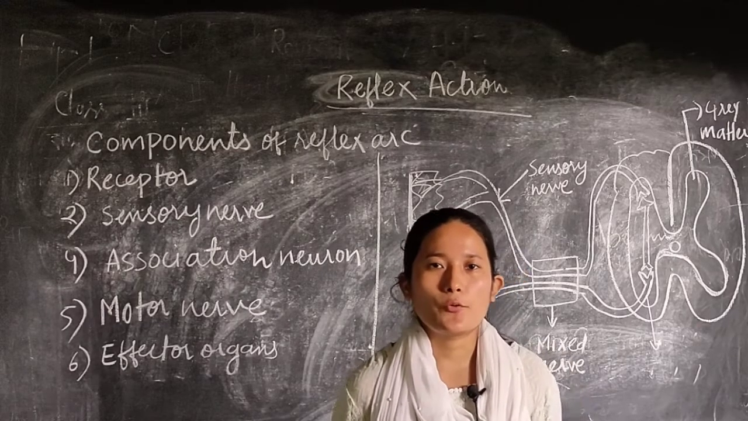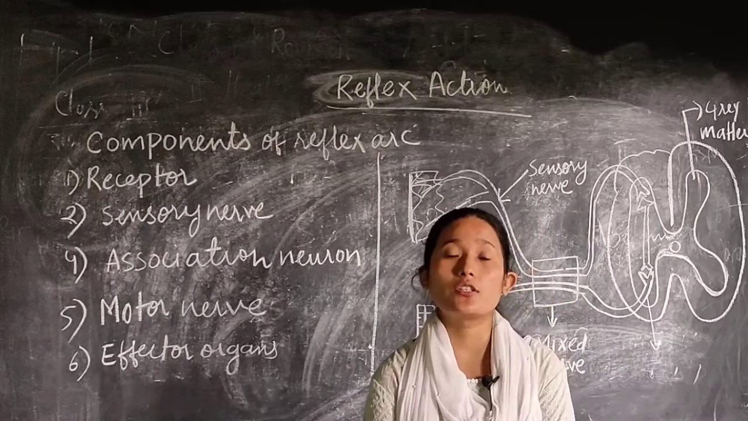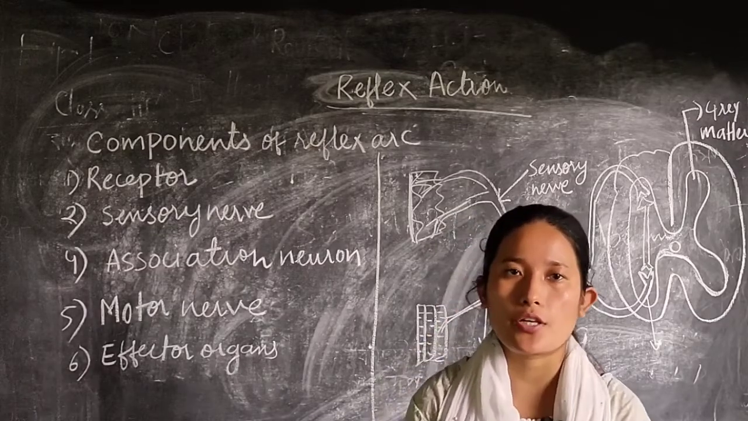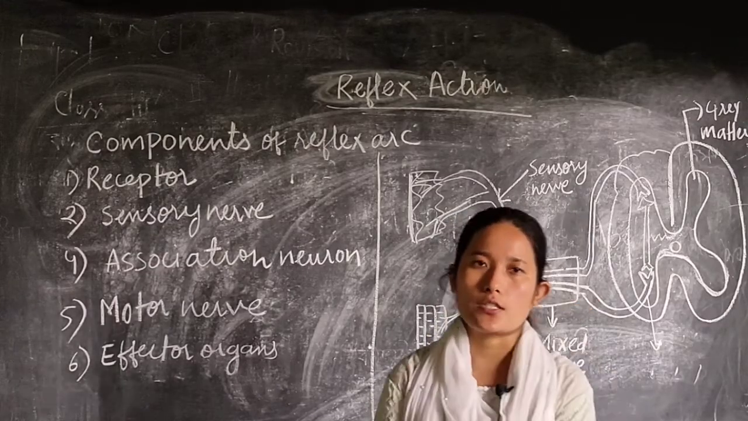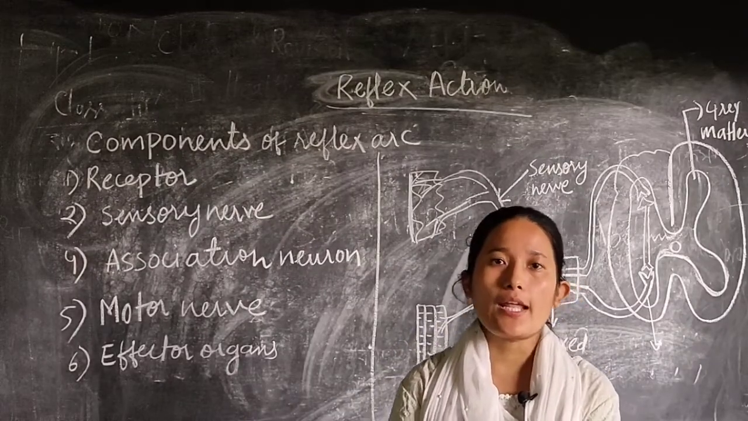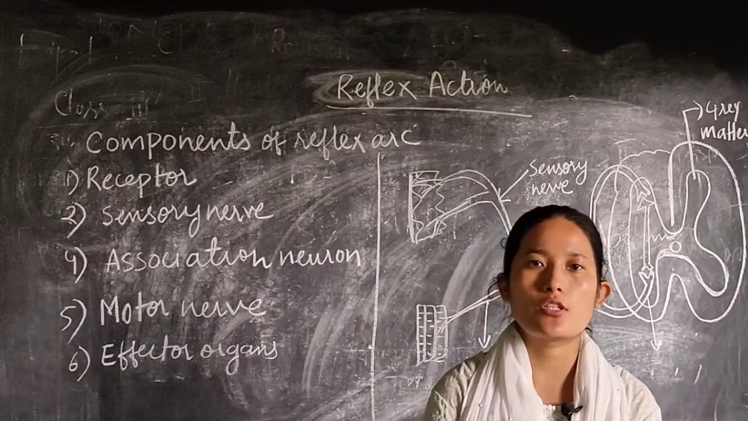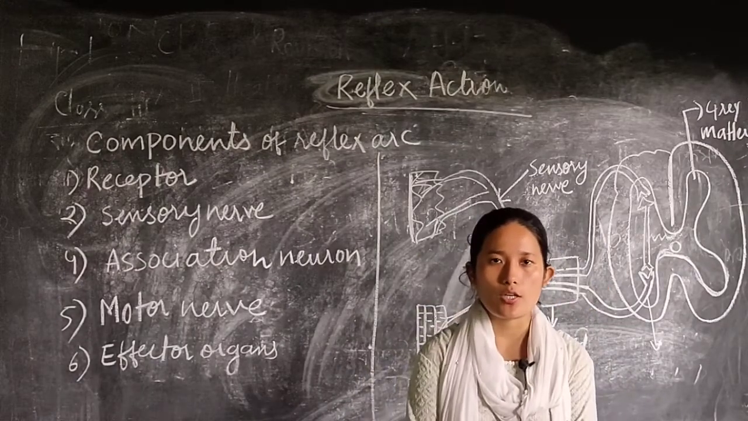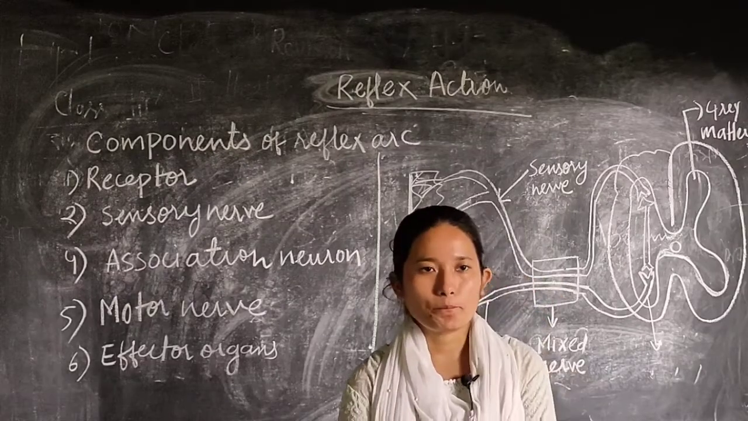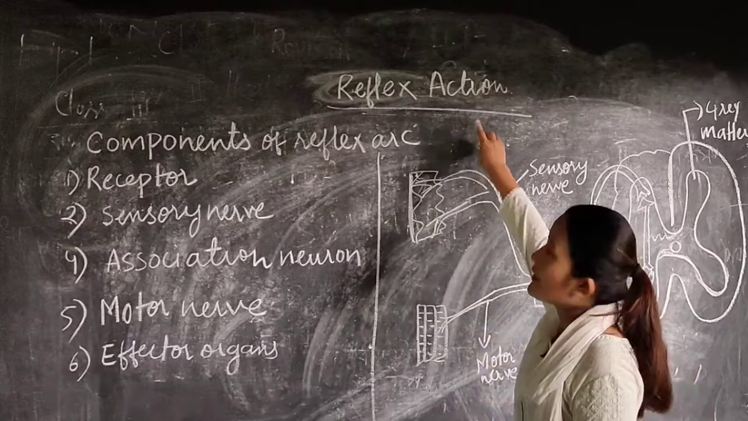Students, today we will be continuing chapter 10, that is nervous system. We have already covered the different parts of nervous system, that is central nervous system, peripheral nervous system. Under central nervous system, we have studied in detail about the structure of brain, structure of spinal cord and its function. Peripheral nervous system, we have discussed about what is somatic nervous system and what is autonomic nervous system. So today we will be discussing about the topic reflex action.